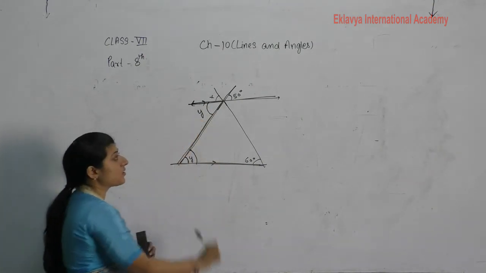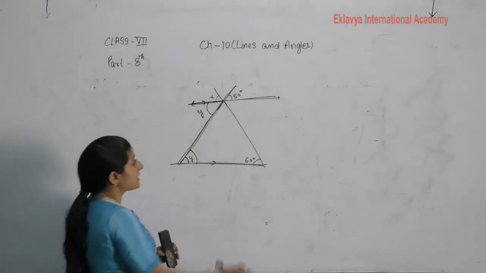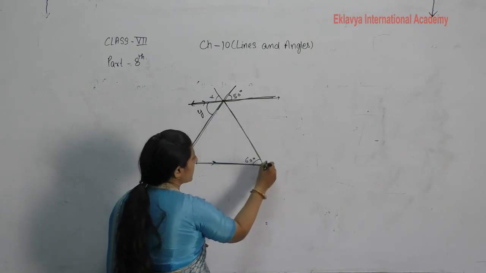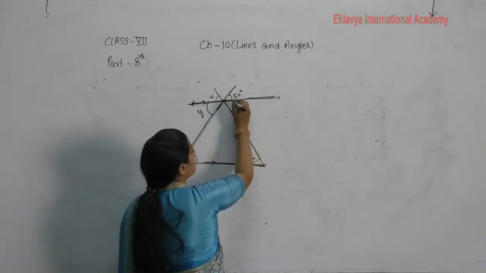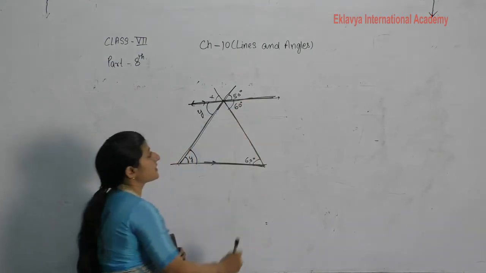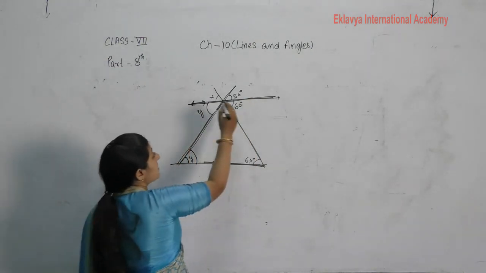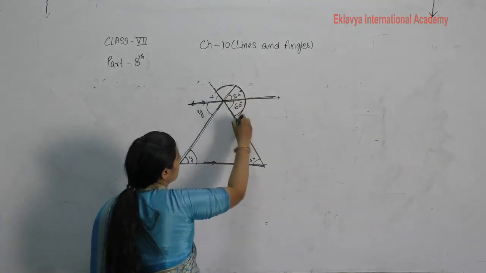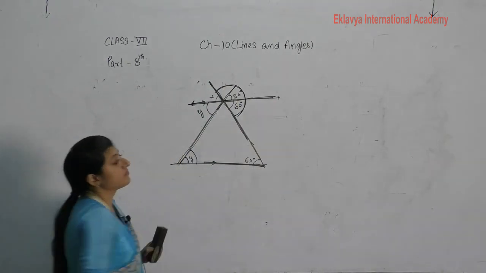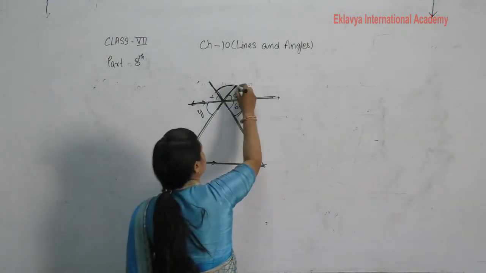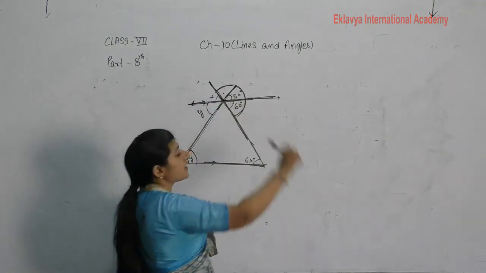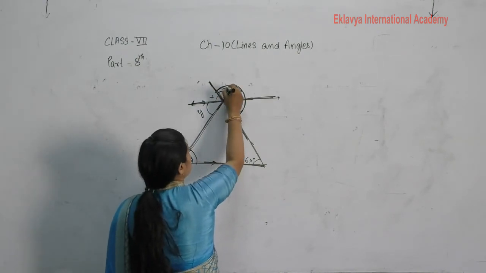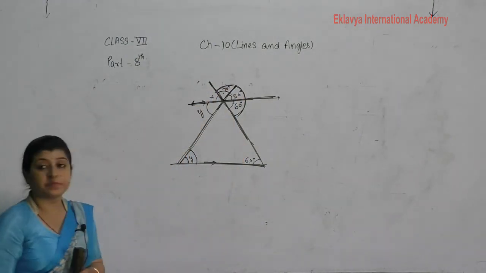Then this one is Y, and this is also Y. Similarly, see here, this one is parallel and this one becomes a transversal, making a Z, and this one angle is 60 degrees, then this is also 60 degrees. So now see, this complete line makes a straight line. So rays stand on a straight line, then the sum of all these angles is equal to 180 degrees. So you can find this one angle, that is equal to 70 degrees.